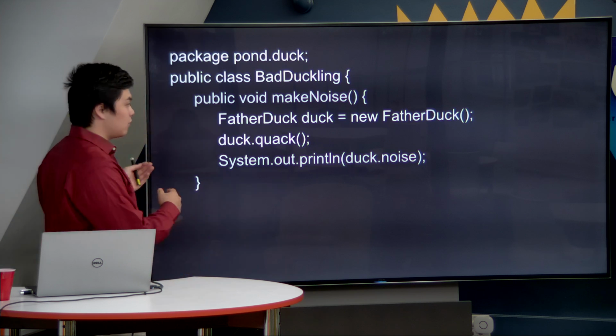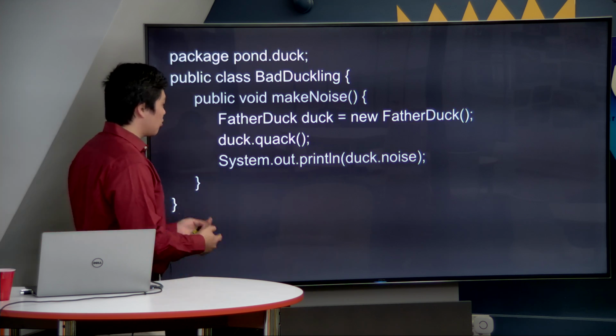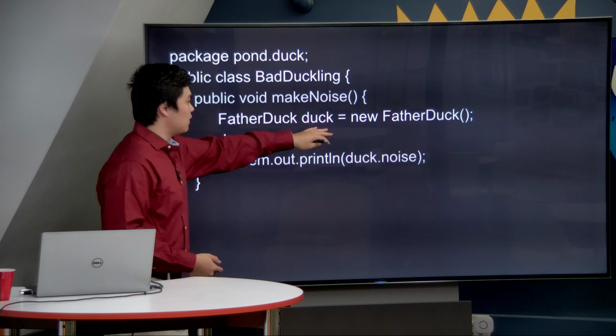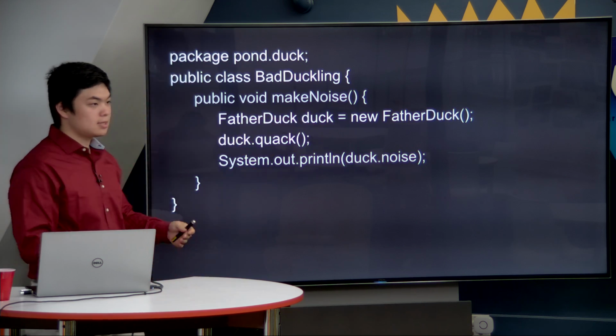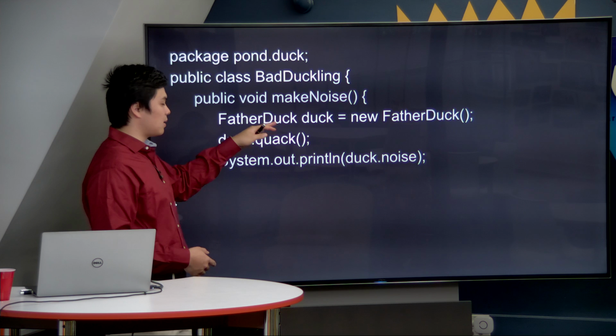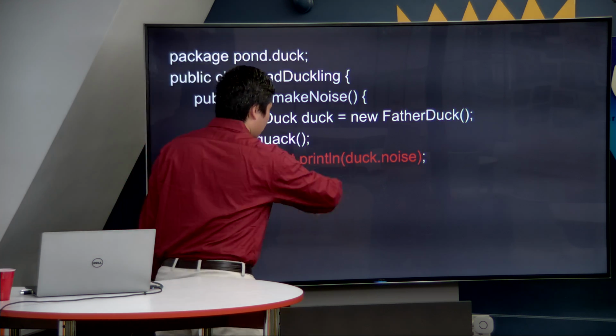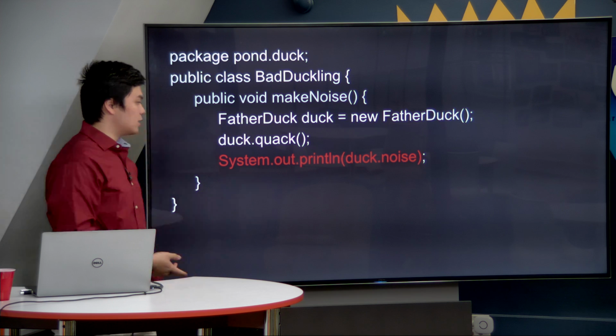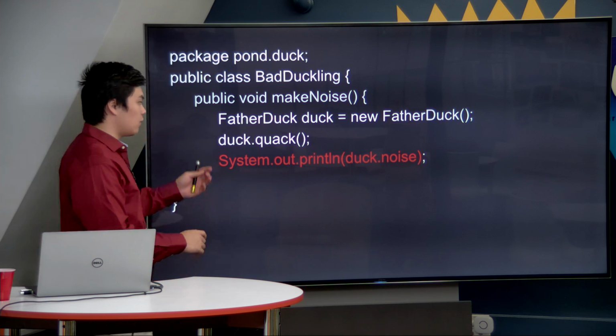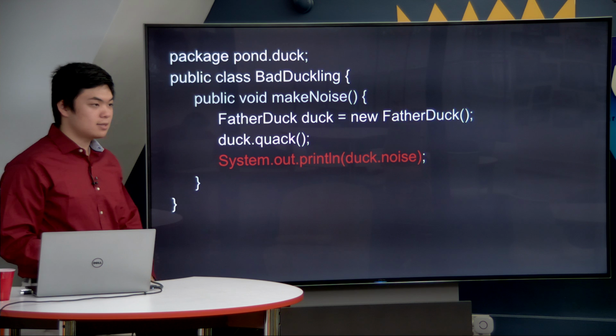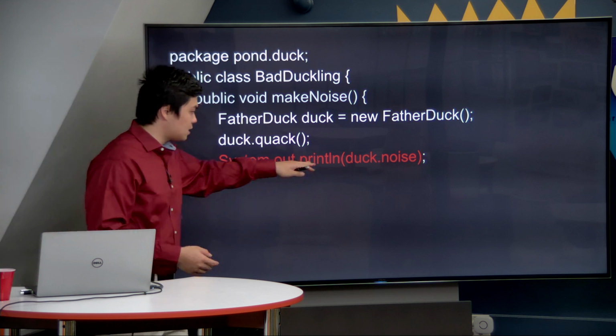And therefore, only father duck inside of its own class can quack. The father duck inside of this class cannot quack because it is a different class, even though it is referencing the same type of object. The same thing will happen when you go below and try to make the duck create noise and access the noise variable. The noise variable was also private inside of father duck, and therefore it is not accessible here.